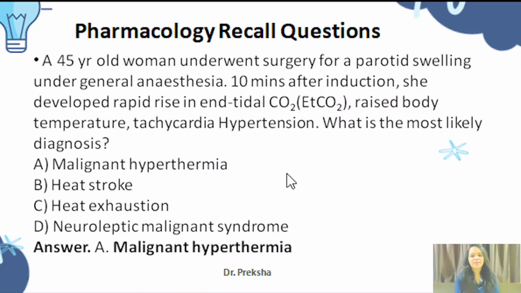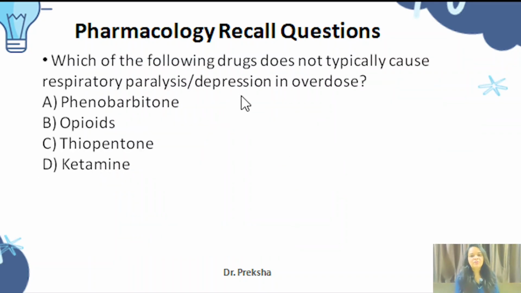The answer is malignant hyperthermia. Which of the following drugs does not typically cause respiratory paralysis or depression in overdose? Phenobarbital, opioids, thiopentone, and ketamine. So respiratory paralysis in overdose is not caused by ketamine. It is a very safe drug. So the answer is D, ketamine.